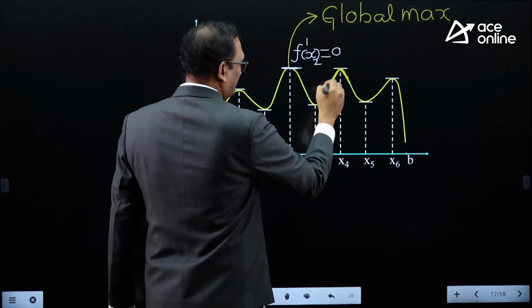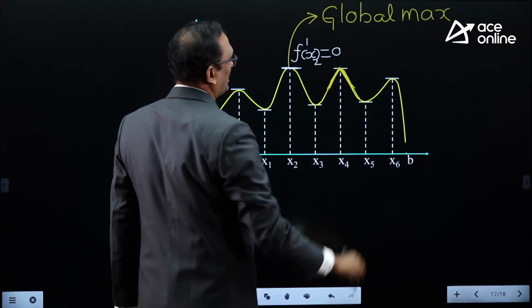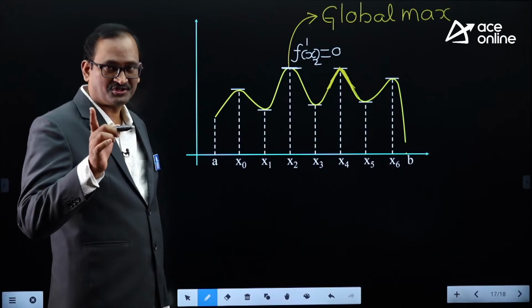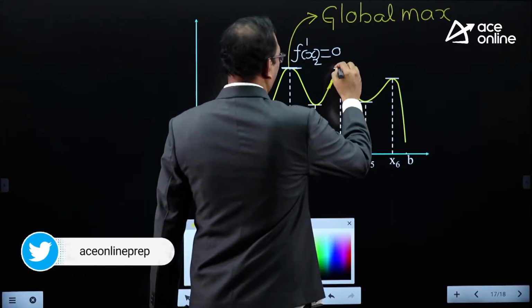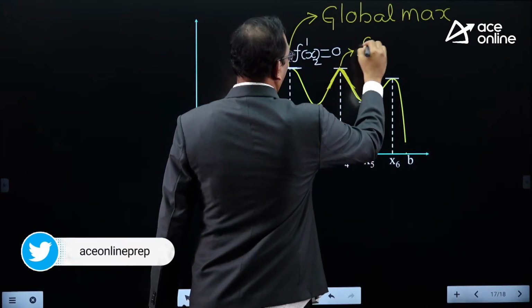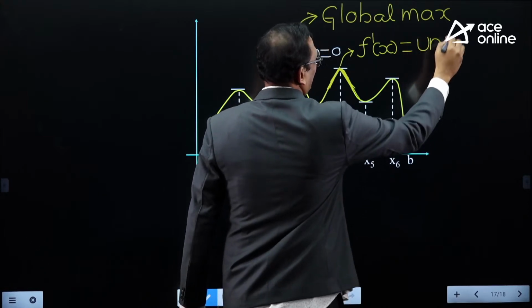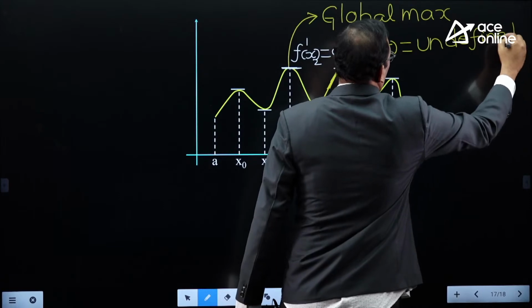Actually a different curve is given, I am just modifying it right now. This is a sharp corner. At a sharp corner, f of x is not differentiable, which means f dash x is infinity, which means f dash x is undefined.